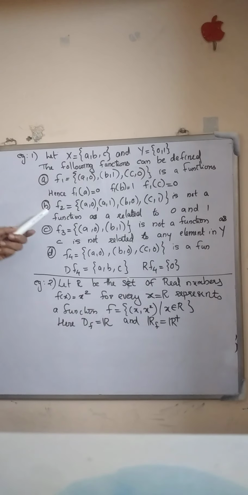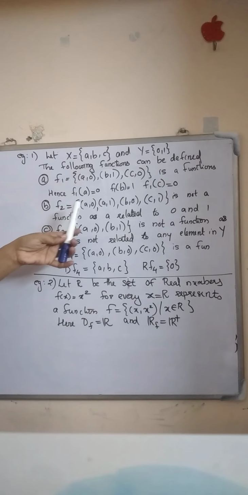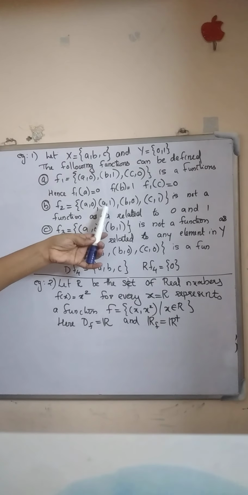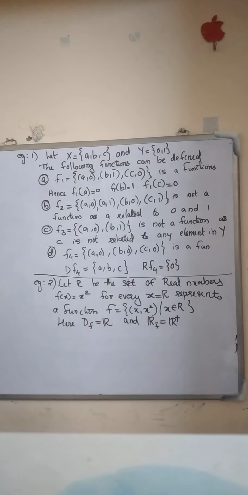Now we consider another relation from x to y as f2 equals the set of ordered pairs (a, 0), (a, 1), (b, 0) and (c, 1). This is not a function. Why? a has two images. Here a maps to 0 and a maps to 1. So a has more than one image, not a unique image. So this is not a function.